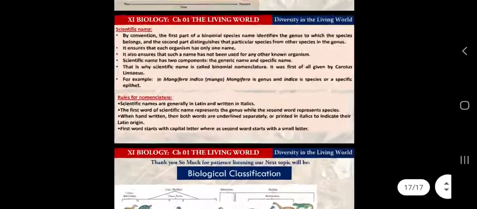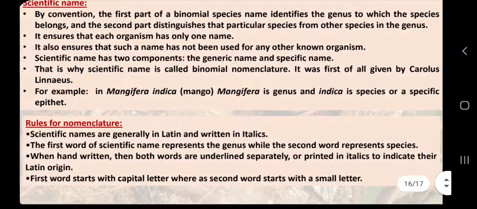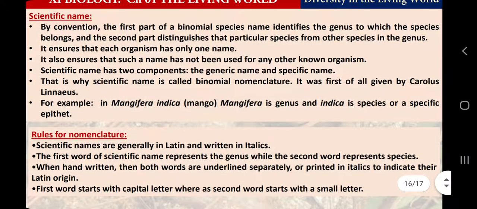Carolus Linnaeus was the scientist who invented this type of nomenclature, and the scientific names and rules for nomenclature are very important for us because they are included in our syllabus, and there will definitely be questions from this topic. So first consider the scientific name, then we will discuss the rules. Mangifera indica is the scientific name of mango, and you will encounter a lot of scientific names in this first unit and our complete biology curriculum.